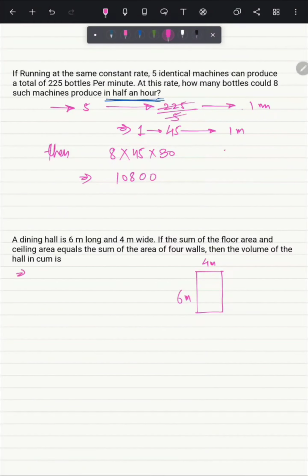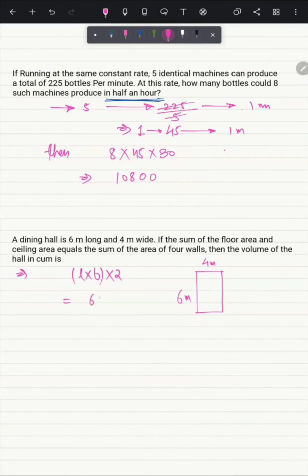So in the next line a condition is given that the sum of floor and ceiling area is equal to the sum of the area of 4 walls. So we will first find out the sum of floor area and ceiling area. So length into breadth, and then multiplied by 2 we will get the sum.